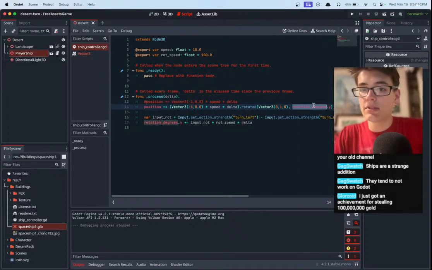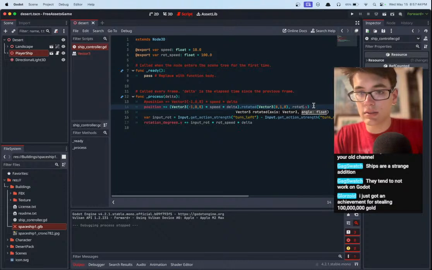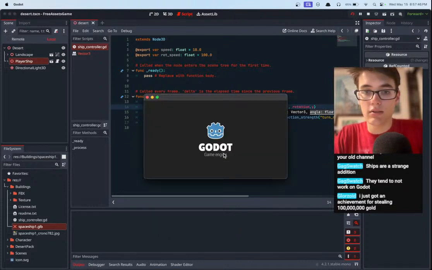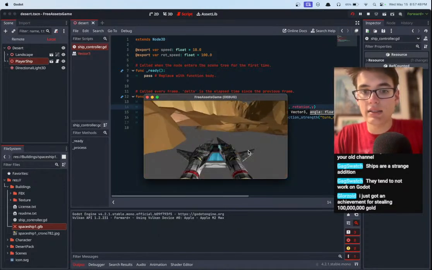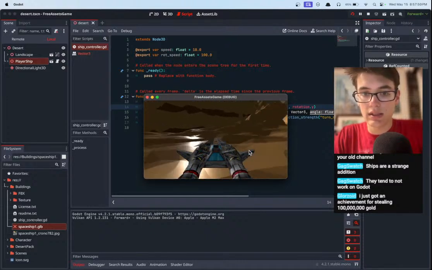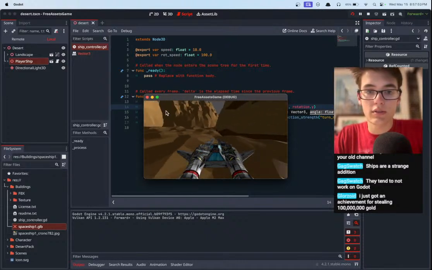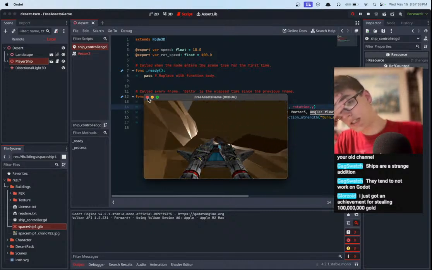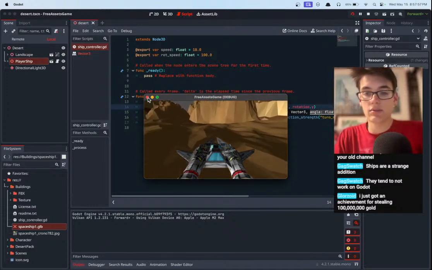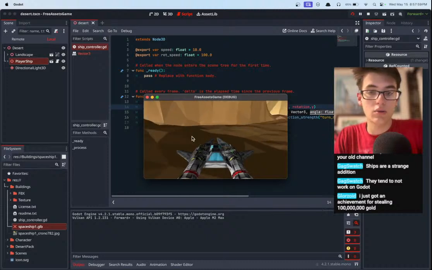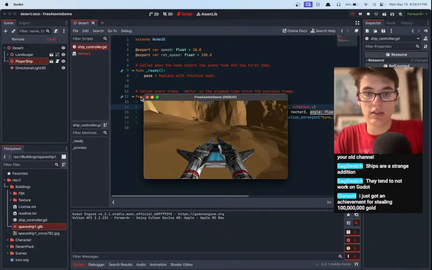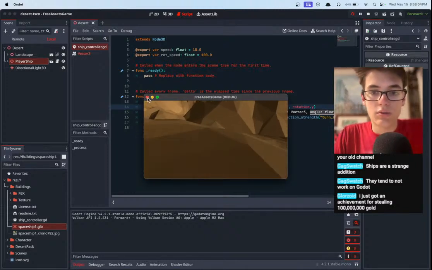Maybe the problem is that it's rotation degrees and it's actually just expecting a rotation. Let's try it without the degrees. Nice. Okay, that was it. Now we're moving forward. So the issue is, again, Godot's default rotation is in radians, and I guess this function expected radians, and we were giving it degrees, which meant it just went completely bonkers.